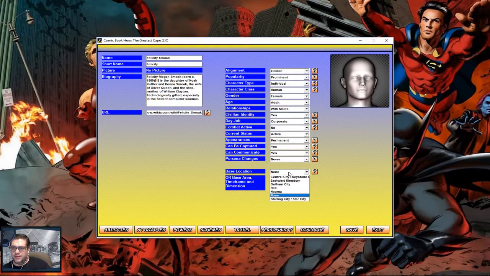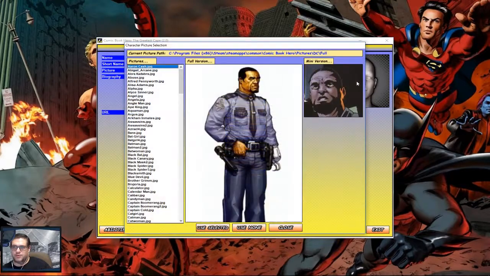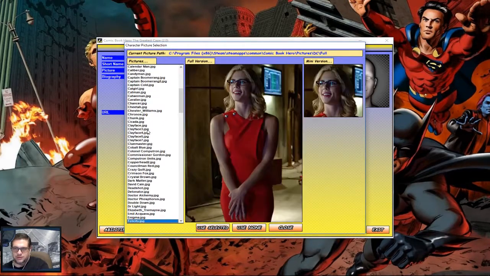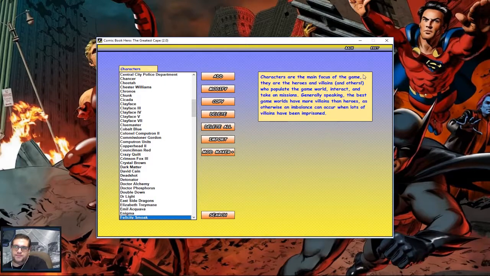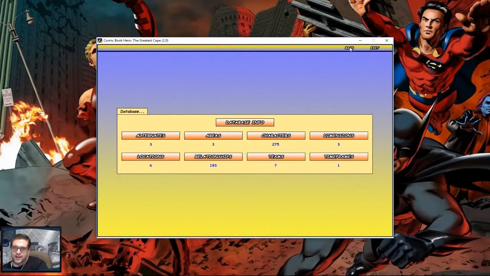Base locations, Starling City, Earth, present, and Earth 0. And we grab her picture. So we'll go down to Felicity. See, we have a short picture there too. So we're going to use the selected. We are going to save.